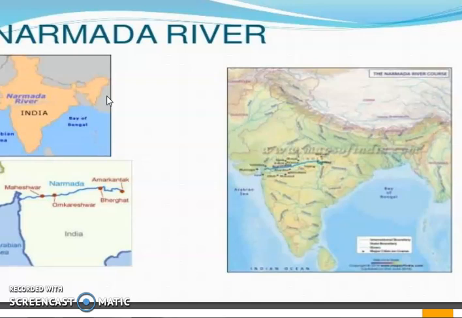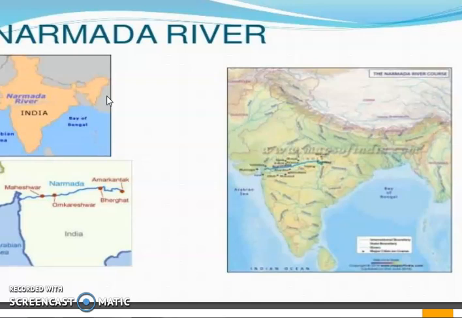Basically when we read the second chapter about the peninsular plateau, maybe you all have noticed that the flow of the land in the peninsular plateau is west to east. Yes or no? The flow of the land is west to east. So in case of rivers, all the rivers should flow from west to east. But then why are the Narmada and Tapi flowing in the opposite direction? Because they are flowing through a rift valley.